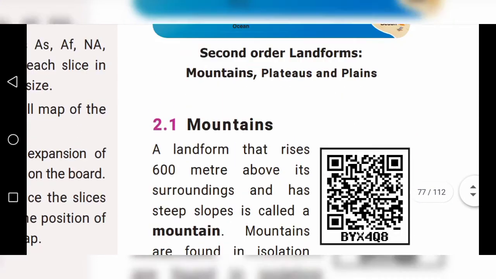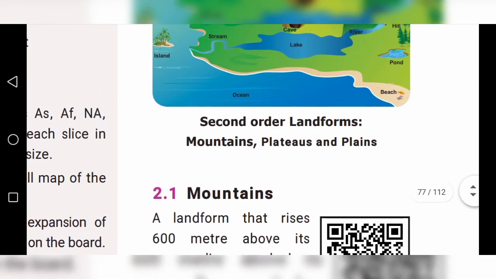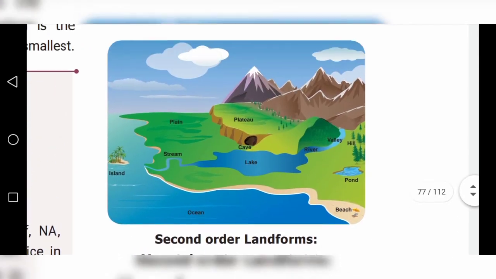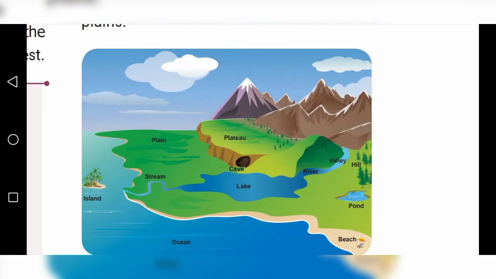Okay. Now we can see one by one. Mountains. A landform that rises 600 meter above its surroundings and has steep slopes is called a mountain.